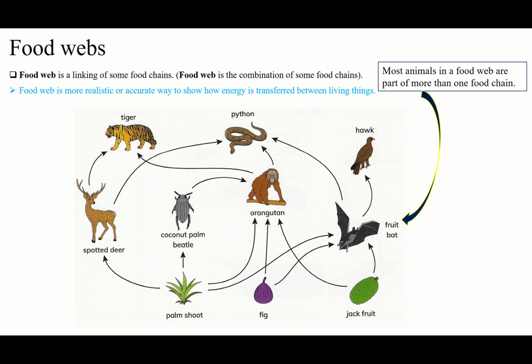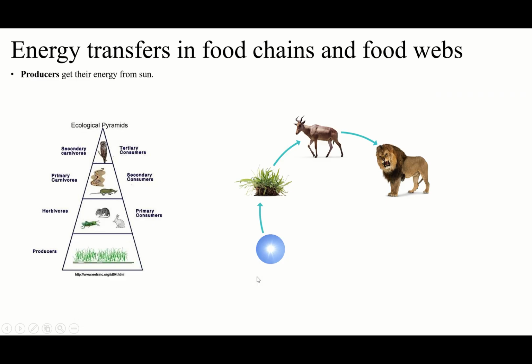And guys, we have food web, which is not much different from the food chain. Only something is different here. Food web is the linking of some food chains, or we can say food web is the combination of some food chains. It means we have a food chain, okay?